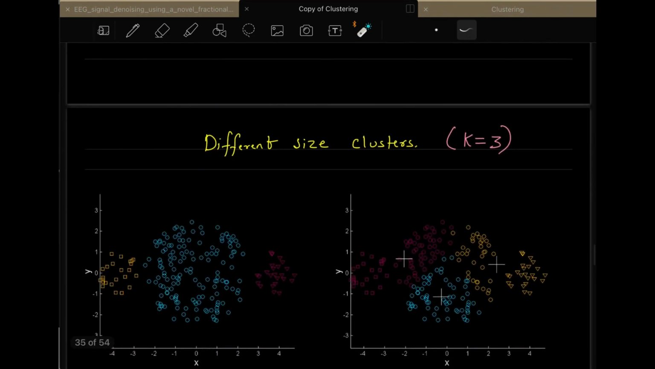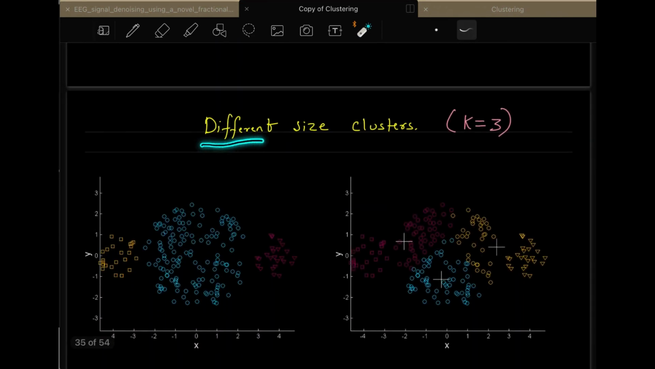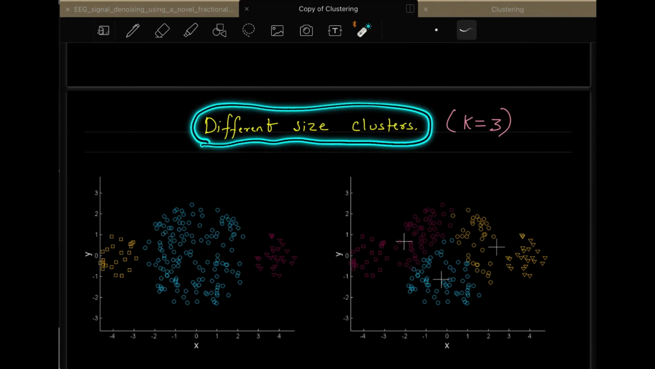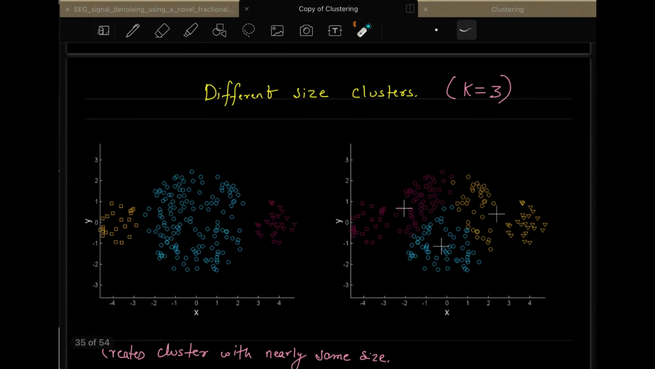The first case we are discussing is different size clusters, and we are taking k equal to 3 here. In this situation, as you can see on the left side, if you have a data set like this, anybody can tell that we have three clusters here just by visually seeing them. Even if they are not colored, anybody can tell that there is one cluster, this one, the second cluster is this, and the third cluster is this. There is no problem in doing clustering here by visually seeing these clusters.